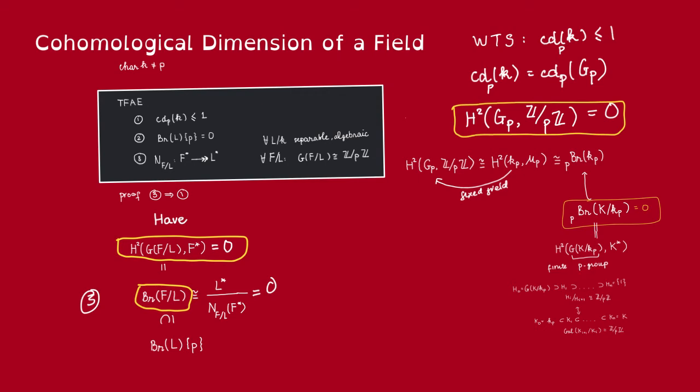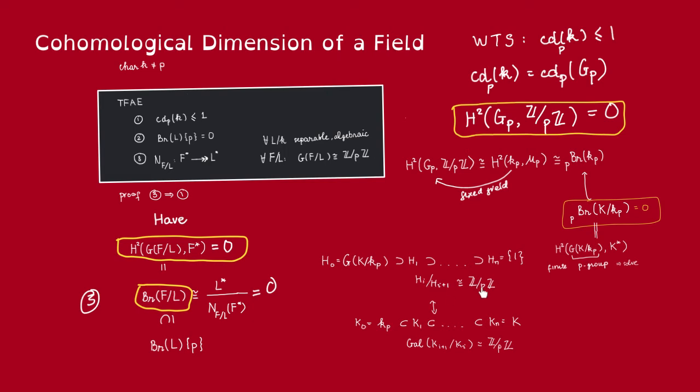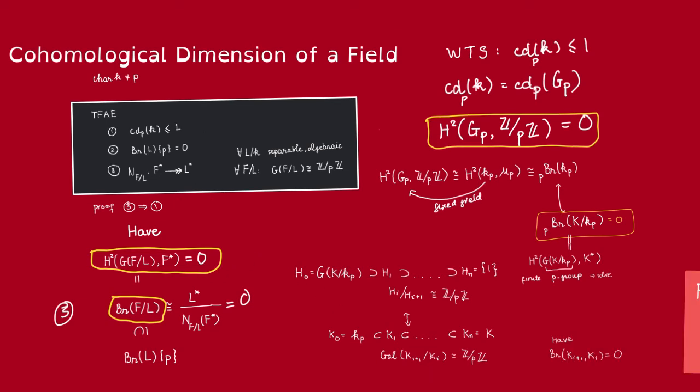Because this is a finite p-group, it is solvable, so we can write a chain like this, where the quotients of the consecutive terms are isomorphic to Z mod pZ. And then voila, if we look at the Galois correspondence, this will correspond to a sequence of sub-extensions of K over K_p, and the Galois group of any consecutive extension is going to be Z mod pZ, so we can use the hypothesis. So from the hypothesis, we now have that the relative Brauer group of K_{i+1} over K_i, of this extension, is 0.